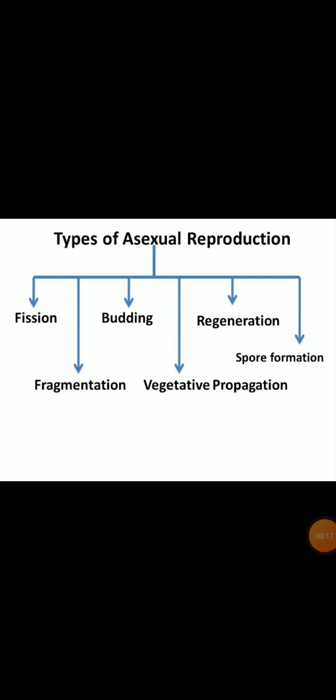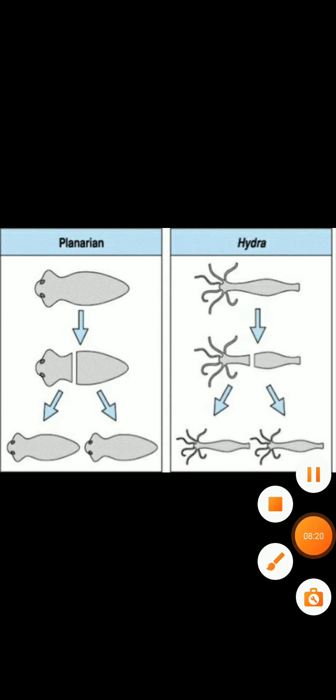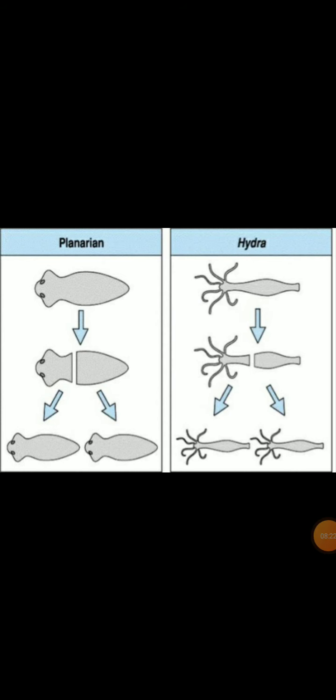Now let us talk about regeneration. Many fully differentiated organisms have the ability to give rise to new individual organisms from their body parts. That is, if the individual is somehow cut or broken into many pieces, many of these pieces grow into separate individuals. For example, simple animals like Hydra and Planaria can be cut into any number of pieces, and each piece grows into a complete organism.